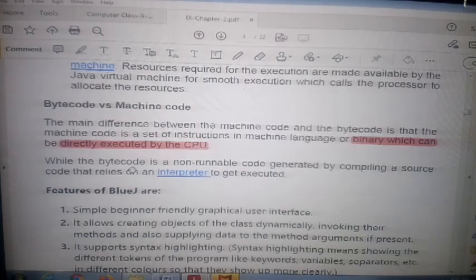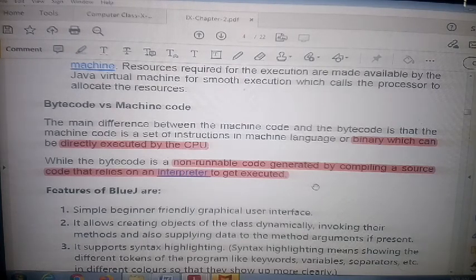And bytecode is non-runnable, meaning it does not run directly on the machine and requires the JVM. This non-runnable code is generated by compiling source code and is run by an interpreter, which means the JVM. So how do we convert bytecode to machine code? With the help of the JVM.